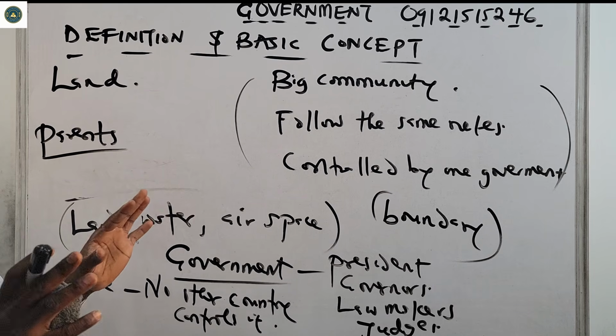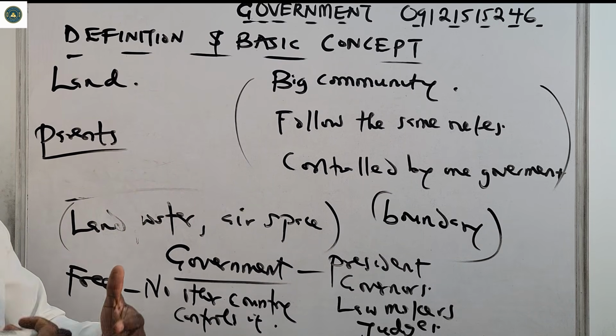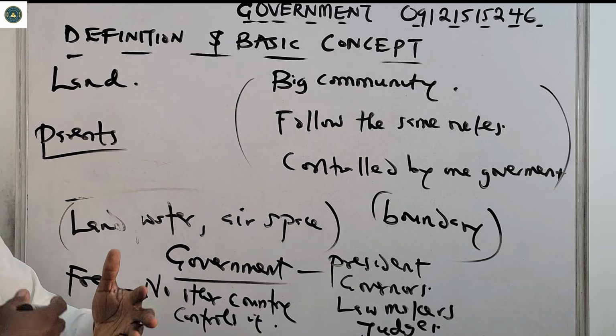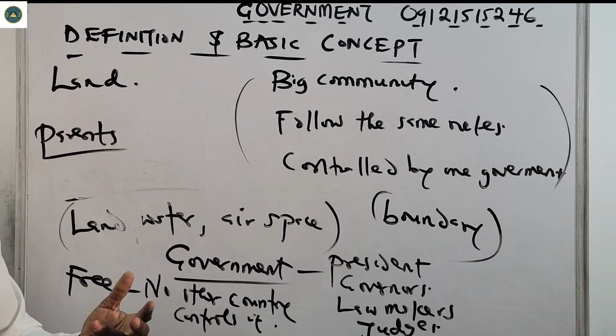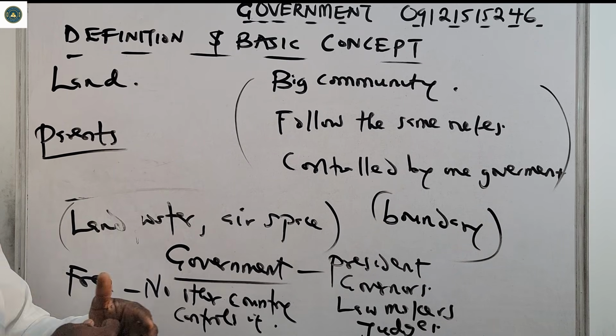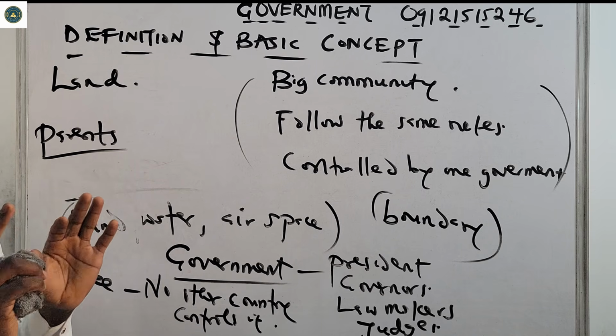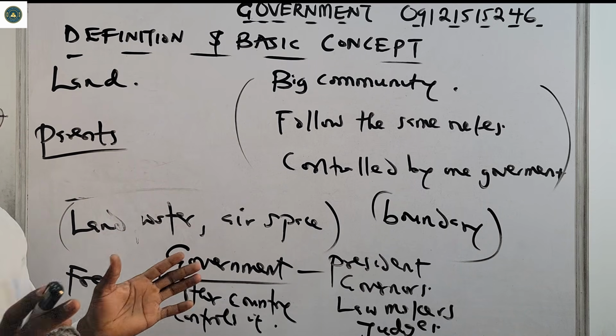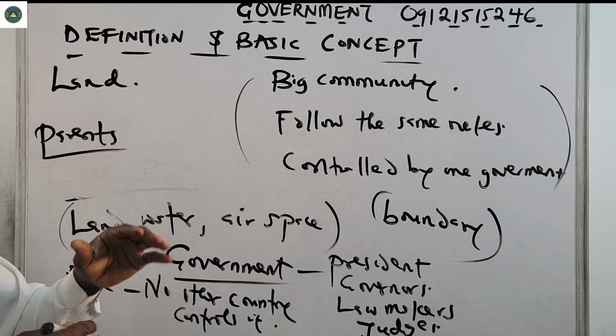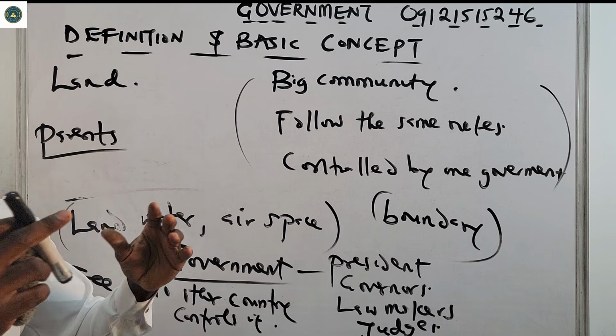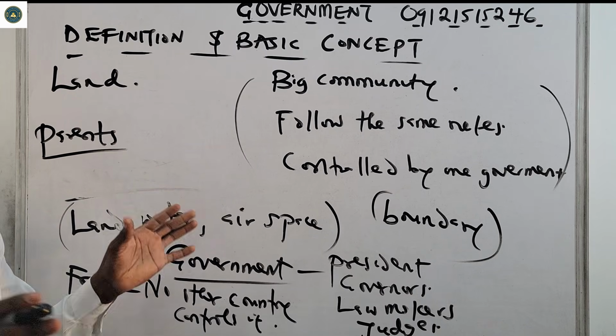There are things that you must see before you know that a state is a state. There must be population, people must be living in it. They must have a government, must have land, water, airspace, and also it must be free. It must be free from colonialism. For many years now, Nigeria has gained its independence. So Nigeria is a state.